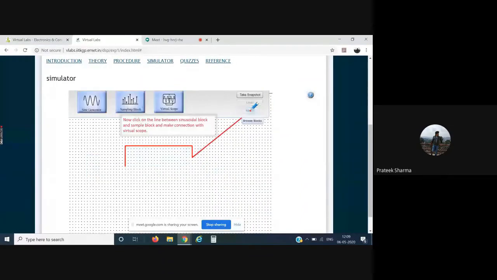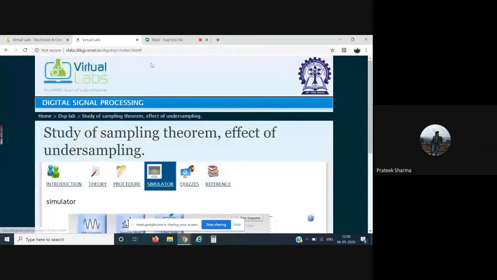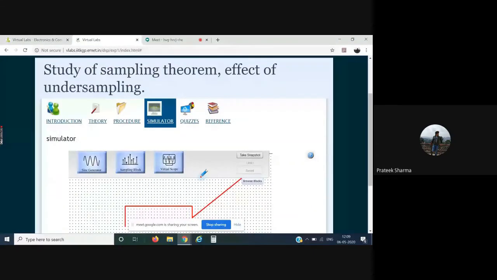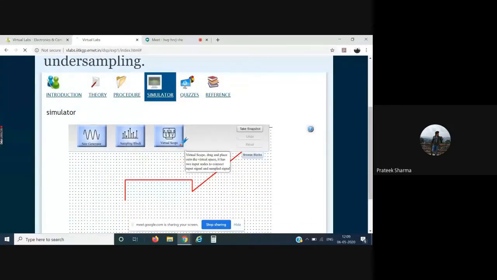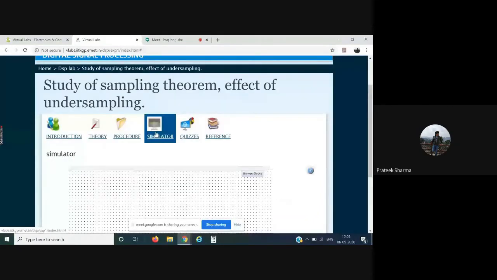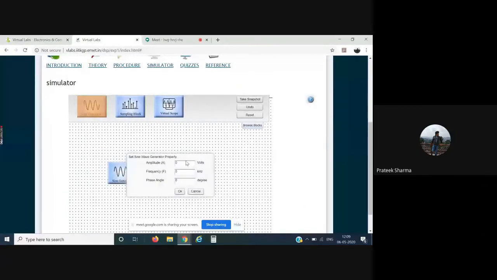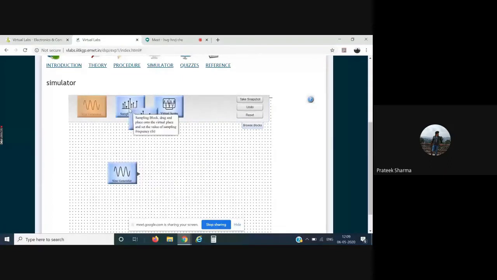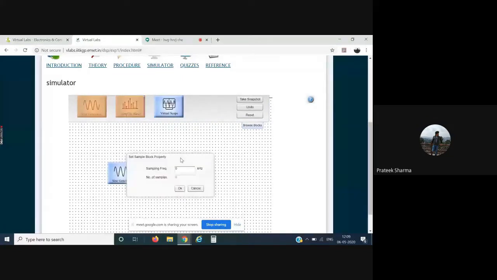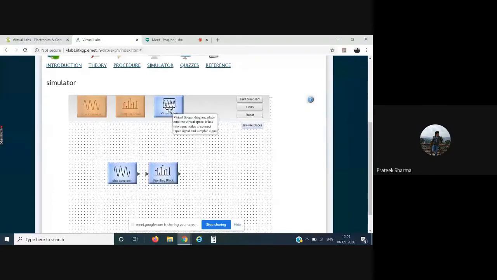Okay, so we'll simply start it again. Sine generator, take it over here, enter the values, take the sampling block, and after that simply take the virtual scope. I'll quickly make the connections.